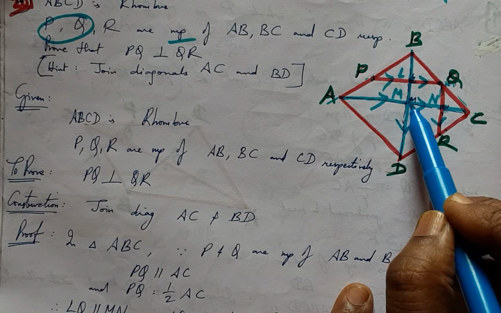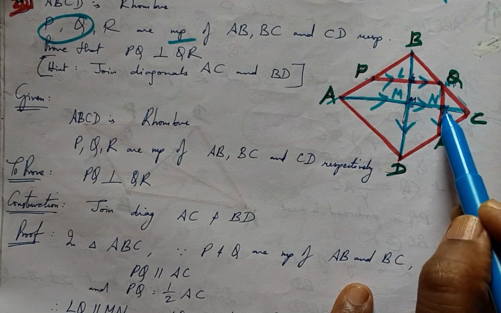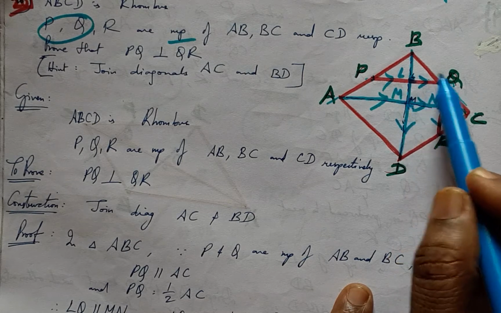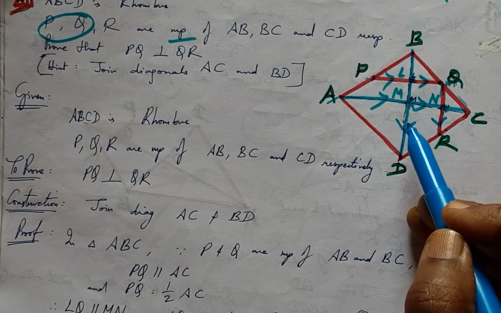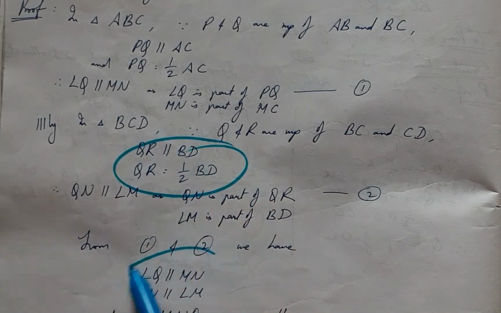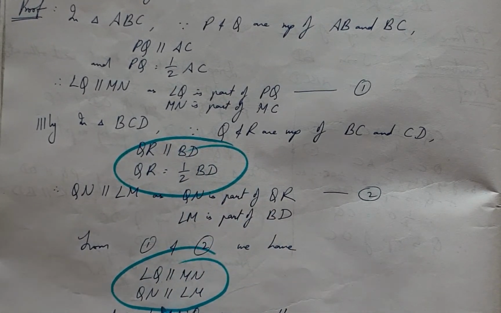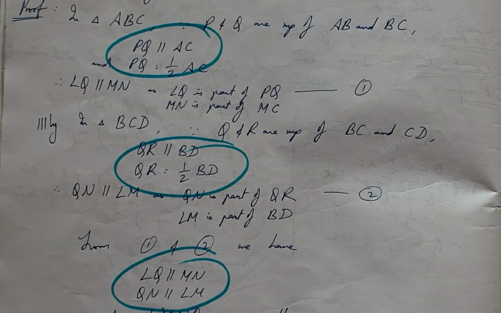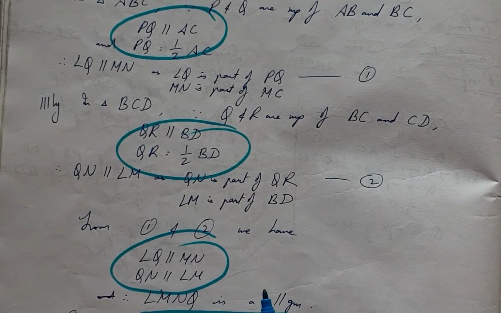Once LQ and MN are parallel and LM and QN are parallel, then LQNM is a parallelogram. That has been proved and obtained. The same things have been presented here in these two things, and from that we have these two pairs of parallel lines, and hence LMNQ is a parallelogram has been proved.